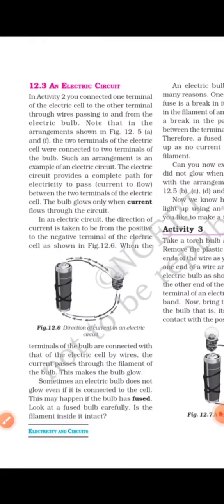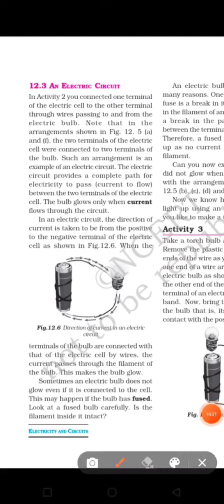An electric circuit. What is this electric circuit? Actually, the path of the current, the direction in which the current flows, is called an electric circuit. The wire is connected to the positive terminal, then one terminal of the bulb, the other terminal of the bulb, and then the negative terminal. So in this way, if the path is completed with the supply of electricity, then it is called an electric circuit.